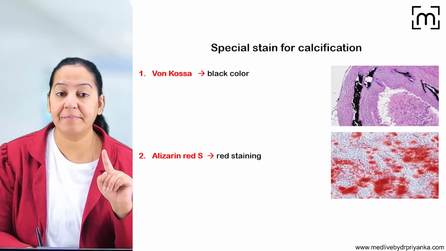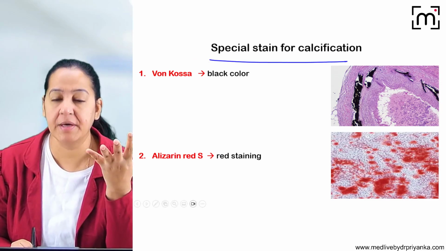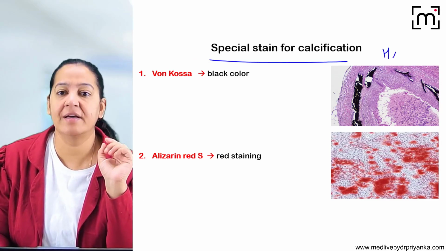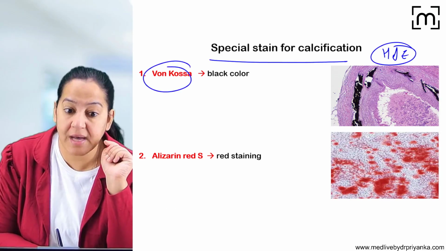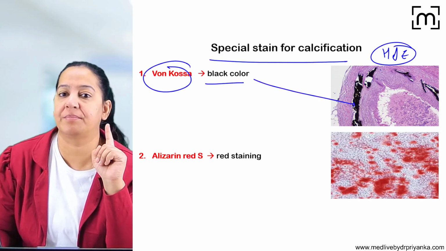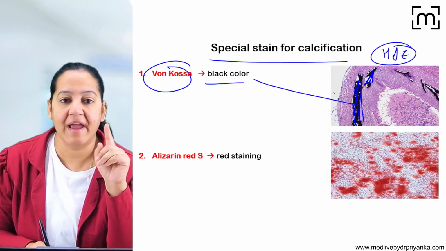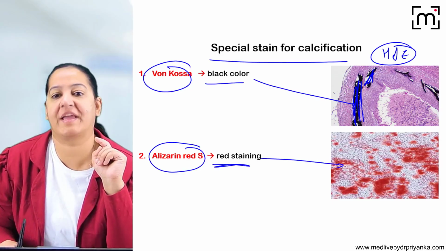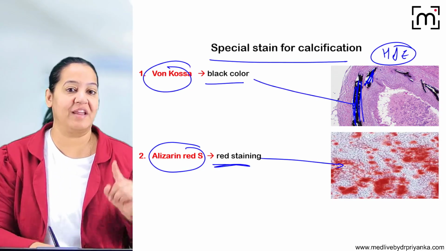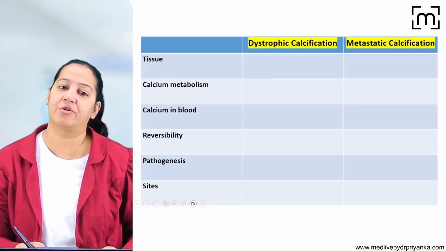Now lastly, let me tell you there are two special stains to highlight the calcium. On a histopathology H&E slide, if you want to highlight the calcium, you can use Von Kossa, which gives black color to the calcium. Can you see the black deposit? Wherever there is calcium, it will look black. And you can use alizarin red, which gives red color to the calcium. So learn the two special stains: Von Kossa gives black color and alizarin red gives red color to the calcium.